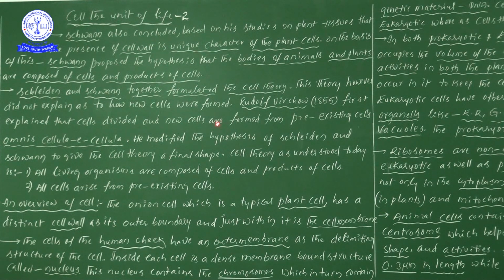Animals and plants are composed of cells and the products of cells. This information we learn under the modified cell theory. The first statement is all living organisms are composed of cells and the products of cells.